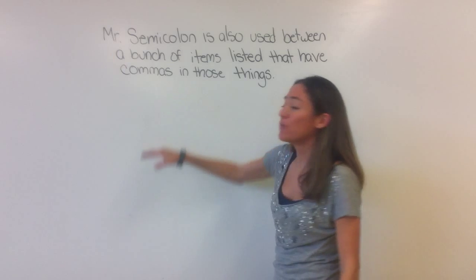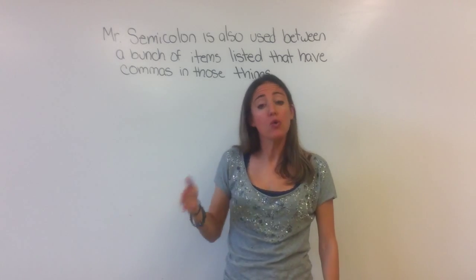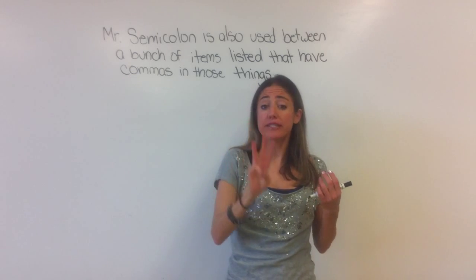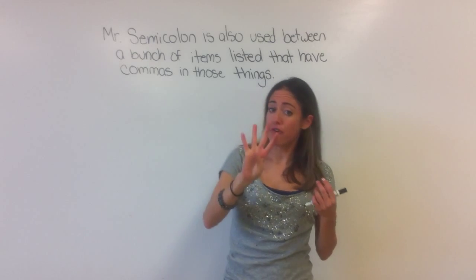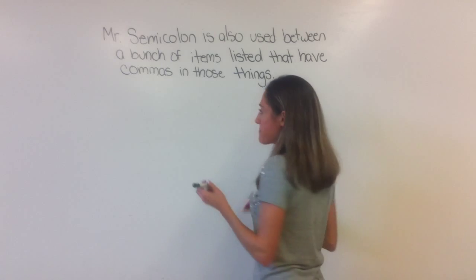Okay, so we learned that if you write a sentence that contains a list of items, we put commas in between those items. If you just have 2 items, no commas. But if you're listing 3 items, 2 commas. 4 items, 3 commas. 5 items, 4 commas, and so on. Let me show you what I mean.